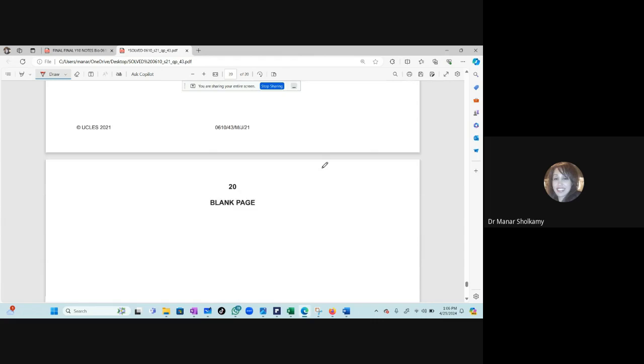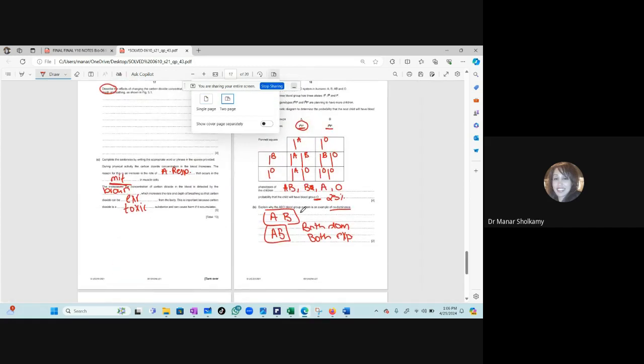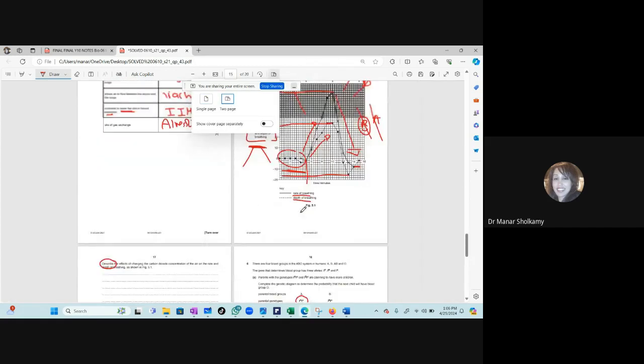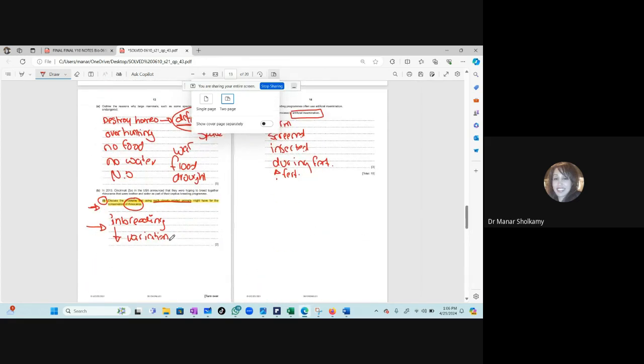Okay, so this is the only direct question that I saw on this exam. Okay, the exam is finished. This exam is a little bit tricky. What was tricky? The inheritance question was easy. The graph question was easy. This question here, the ecology questions were not easy.